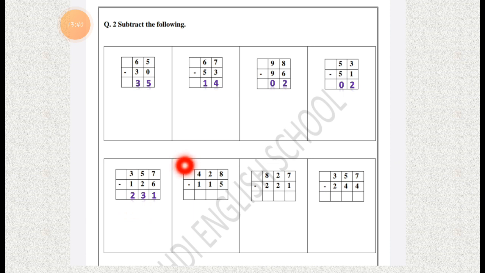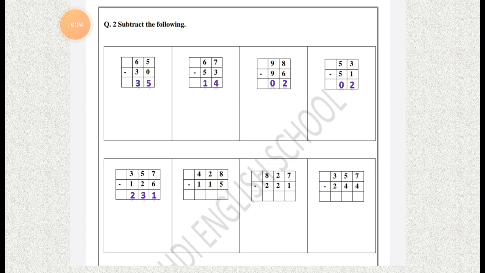Now the next sum, let's take it. Here it is 428 minus 115. What the sum is? 428 minus 115.